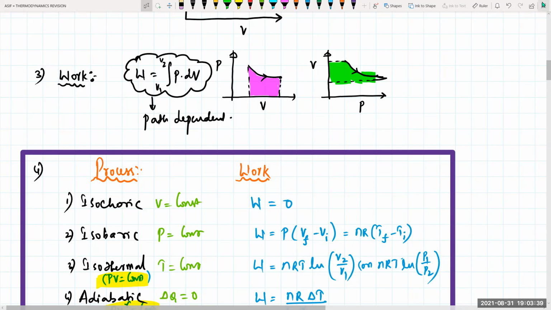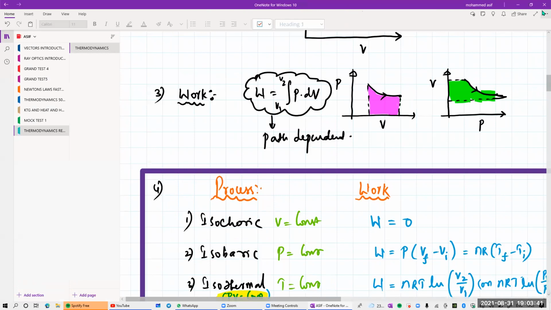So I hope you have covered everything in thermodynamics better. Is there anything left out? No, sir. Got it, sir. So last year I sent you some graph questions, if there are any, take them out and read. Otherwise today I will try to send you some questions related to thermodynamics, or else I'll send you that material which I sent you last time also. From that one you can try to practice the problems related to thermodynamics.